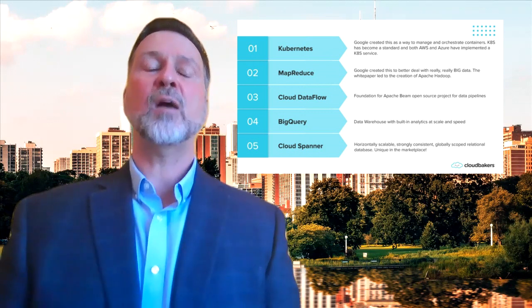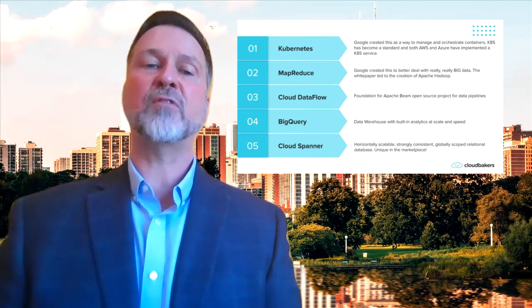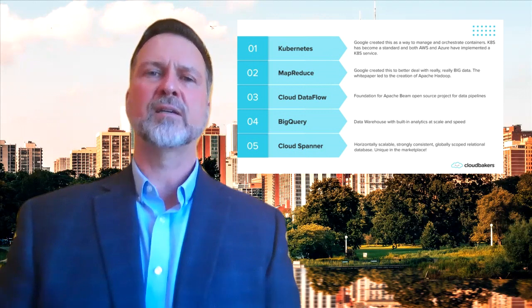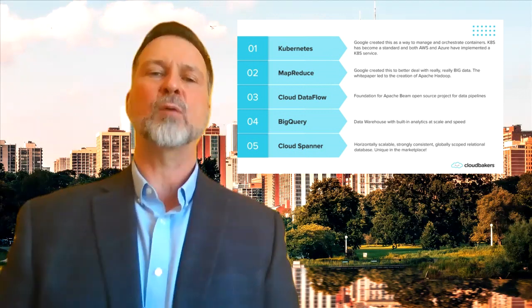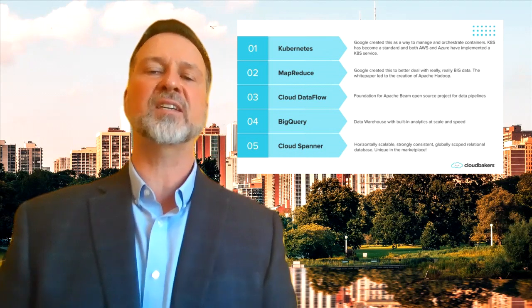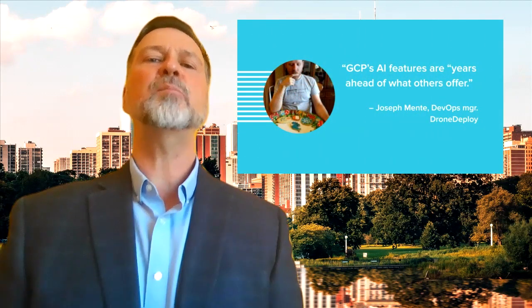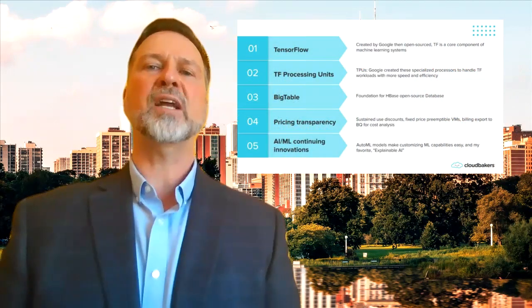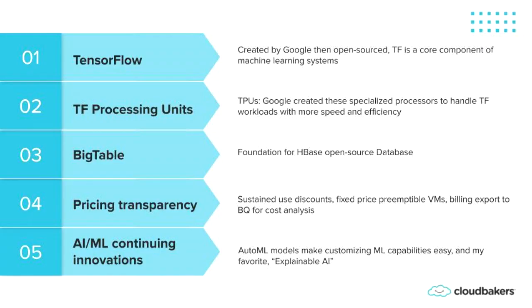Before I move on, however, I want to focus on Cloud Spanner. If you're not familiar with the CAP theorem in terms of database design and practice, take a look on Google for it. Cloud Spanner is a unique offering in the marketplace with a horizontally scalable, strongly consistent, globally scoped relational database. GCP's AI features are years ahead of what others offer. For example, Google created TensorFlow, another open source project. TensorFlow is a core component of machine learning systems. Google also created TPUs to process tensors more efficiently and quickly. These are proprietary processing units that speed up your machine learning work significantly.